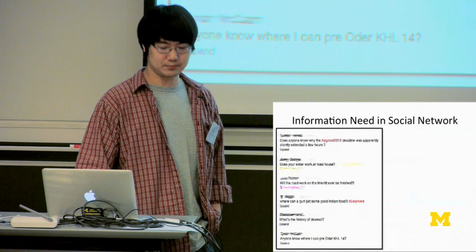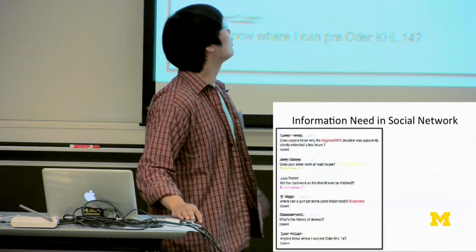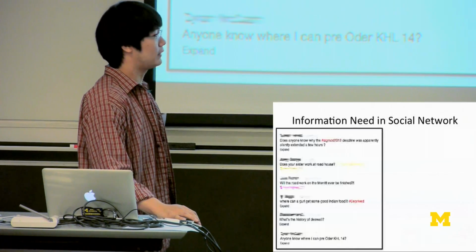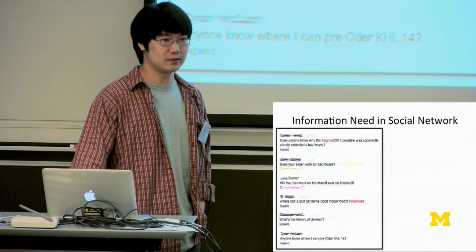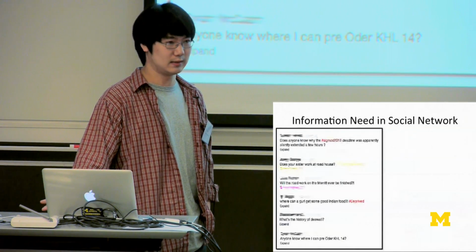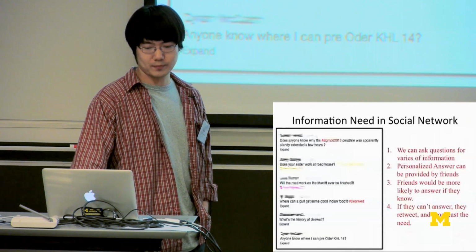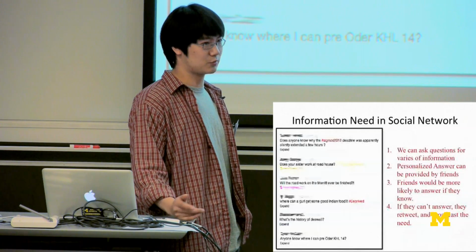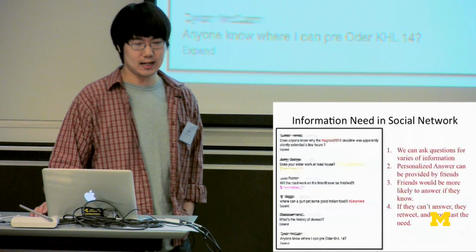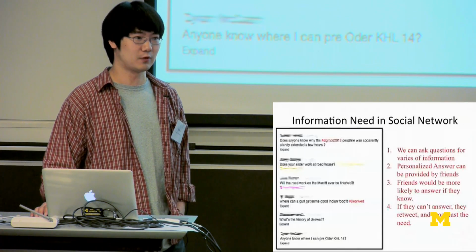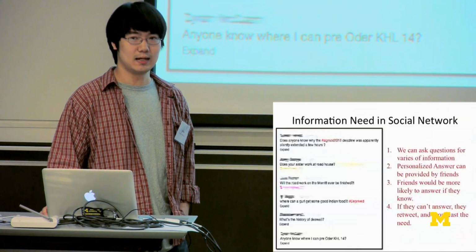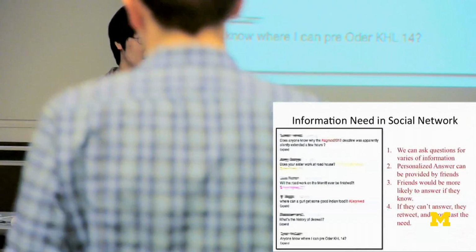Here are also some examples on Twitter of people asking for various kinds of information, such as the extent of the Sigma conference, or whether there is road work, very specific questions that usually cannot be found on Google or Yahoo Answers. So by asking questions on Twitter or any other related social media, we can ask for various kinds of information, and we can usually get personalized information from our friends, and friends are more likely to answer because they probably know us, and even if they don't know the answer, they can broadcast the question, maybe by retweeting, sharing, or even liking it.